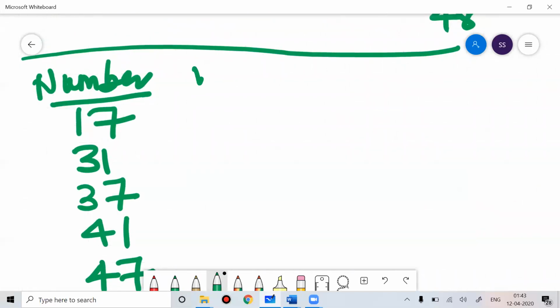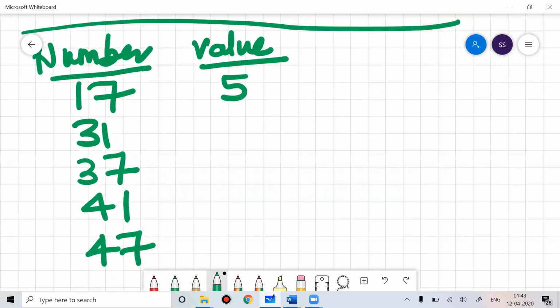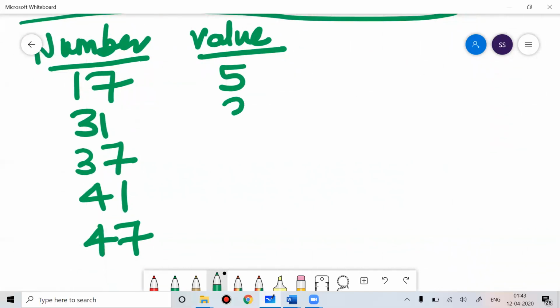Only the value changes: for 17 I multiply the unit digit with 5, for 31 you multiply it with 3, for 37 you multiply with 11, for 41 you multiply with 4, and for 47 you multiply with 14. The same logic I told you just now. So remember, this divisibility rule will help you a lot in solving many questions in aptitude exams.